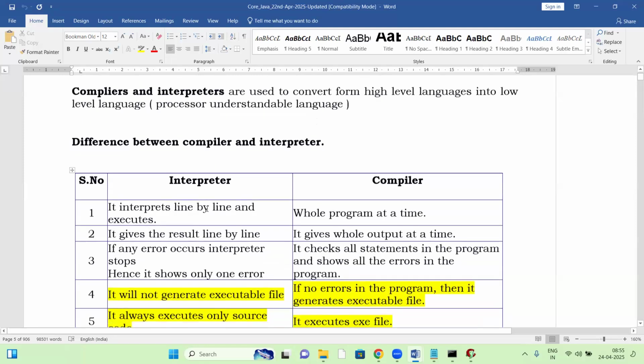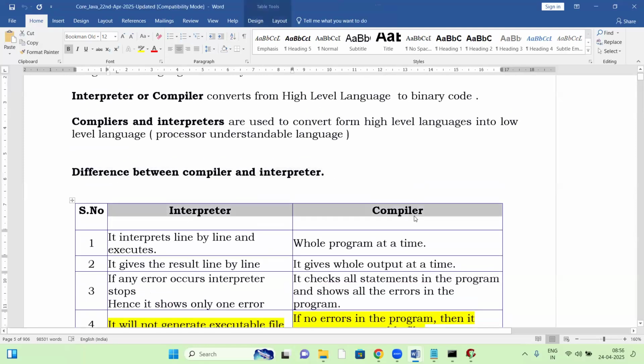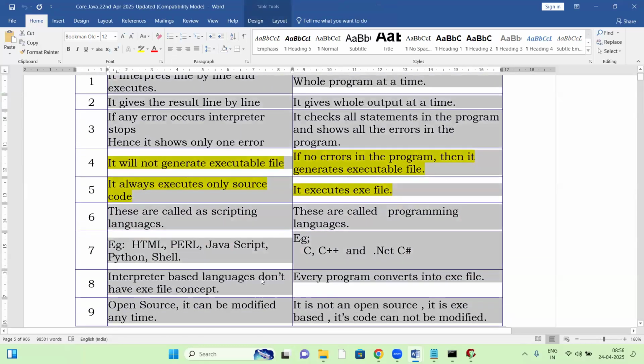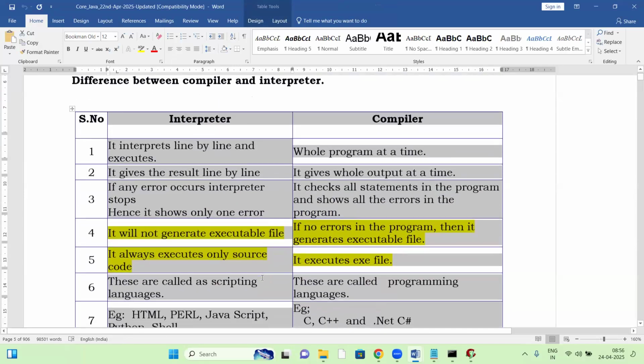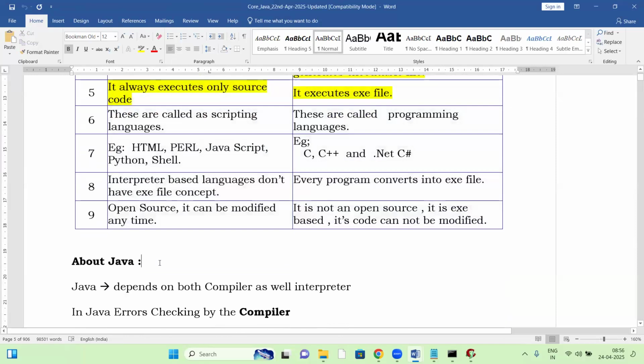So today's topic is the difference between compiler and interpreter. Whatever those 9 points are, the same 9 points I have prepared in the document. So running notes are not necessary, just follow the document.